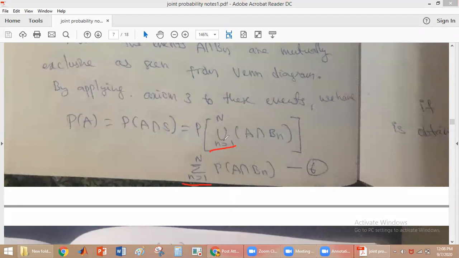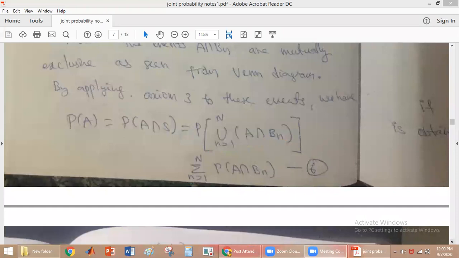We have n number of mutually exclusive events, so we are adding the probability of individual events. So probability of union of n is equal to 1 to n, A intersection Bn will be equal to summation n is equal to 1 to n probability of A intersection Bn. Here we are using axiom number 3.